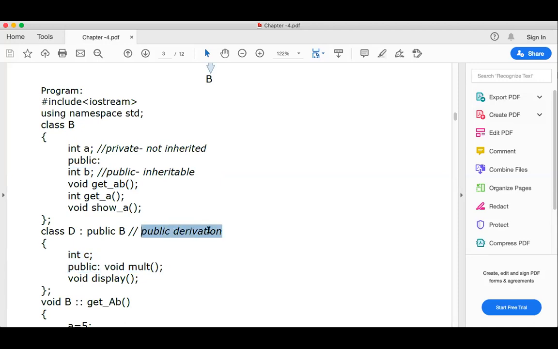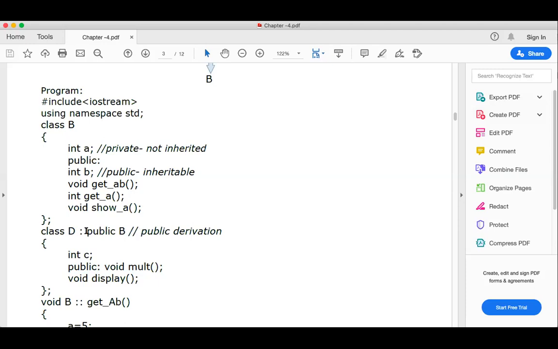Next one is the protected derivation. In a protected derivation, what happened? The protected field of your base class become private in your derived class, the public field of your base class becomes the protected field of your derived class. Okay, so public becomes protected, protected become private, and private is not inherited if you are using protected derivation.